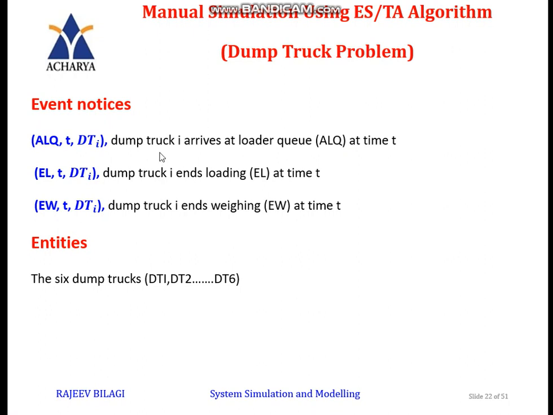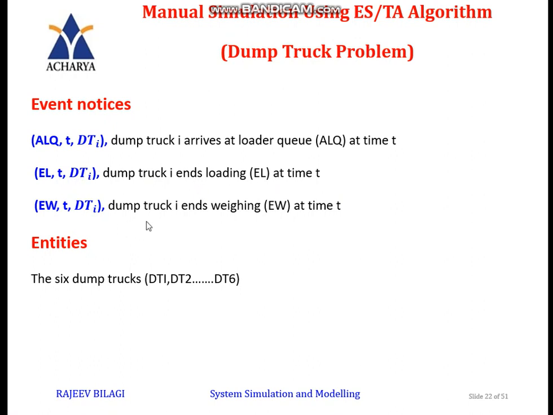After unloading the coal, it will come back and rejoin the queue. Next, when it goes for loading, it has to complete its loading after some period. So dump truck i ends loading at time t: EL, t, DTi.